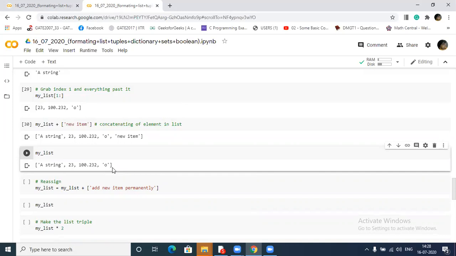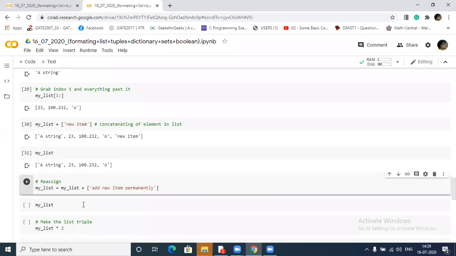Okay, if you want to add it, then what I have to do is reassign these values to my list, the same list. If I assign it to some other variable, then it will assign this value to that other variable. But if we reassign in this same variable or object, then it will reassign this. Now my list will be changed.